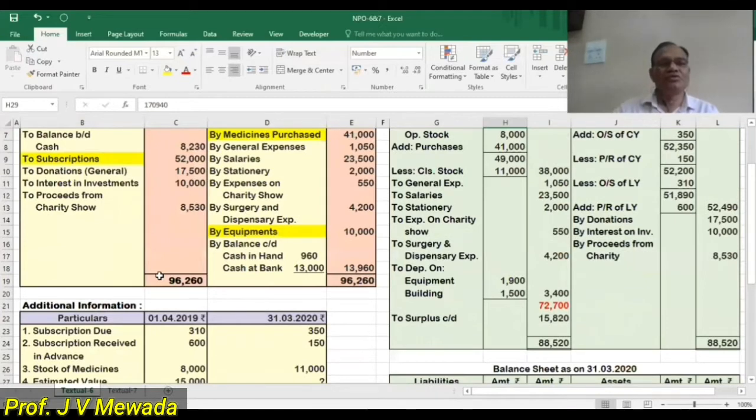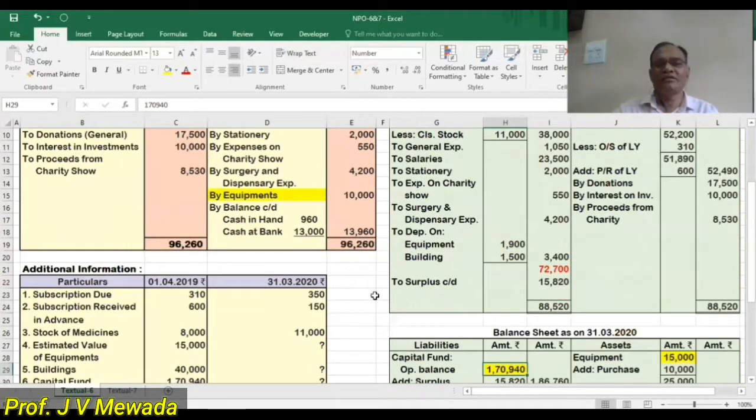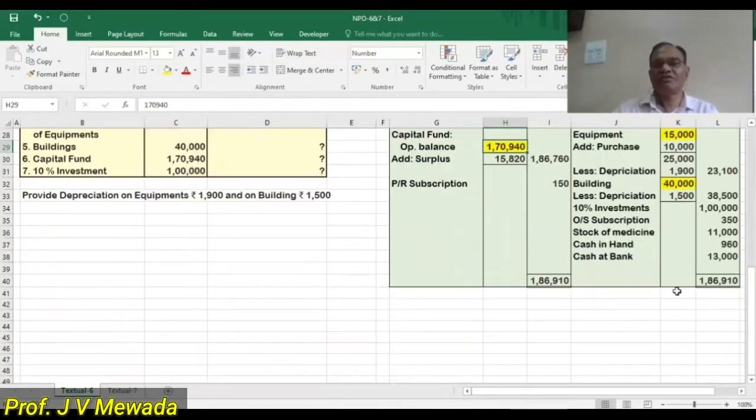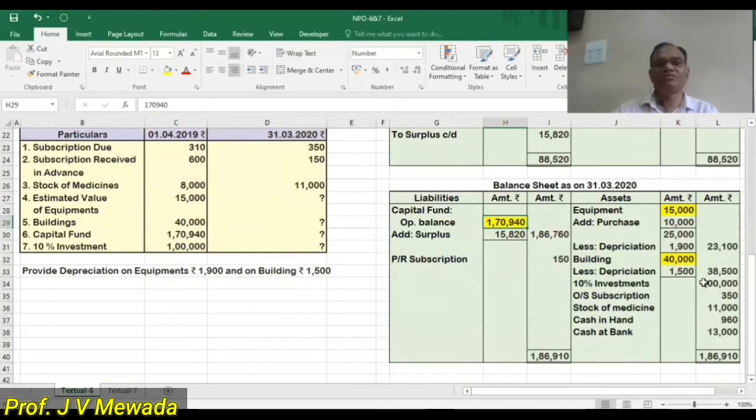So I will be putting the 10% investment on the asset side, outer column. So whatever was necessary on the asset side in the adjustments, I have now posted to the balance sheet.